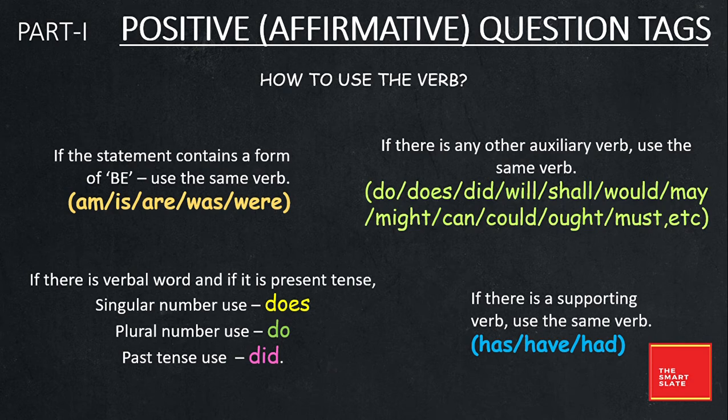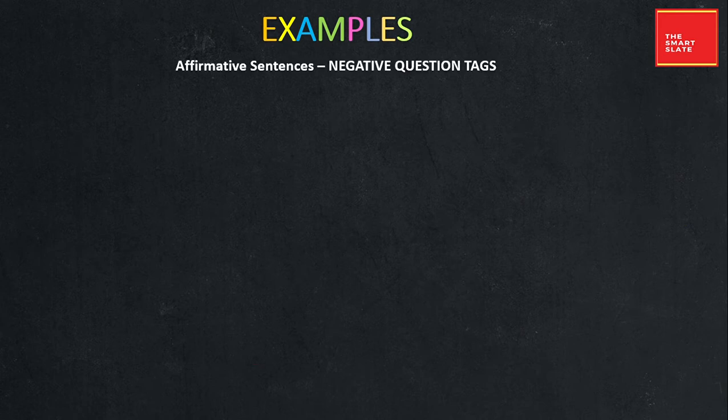I had my coffee, hadn't I? Okay, so in the case of positive statements, negative tag questions are formed, but in the case of negative statements, positive tags are formed.